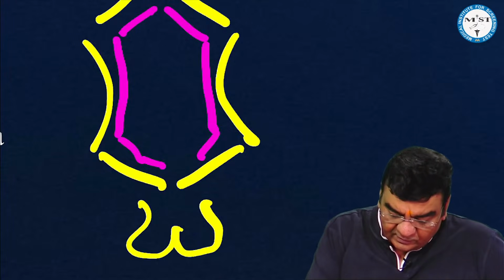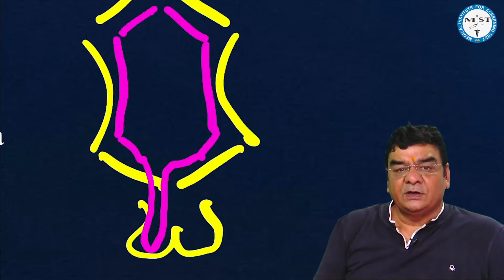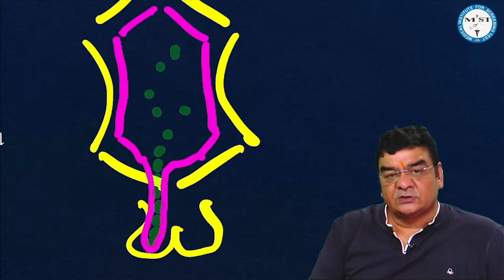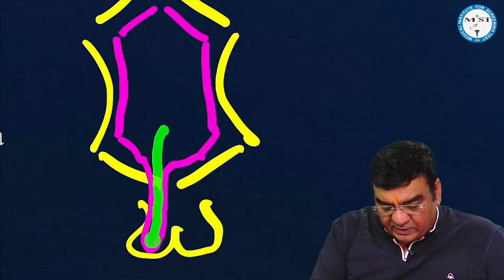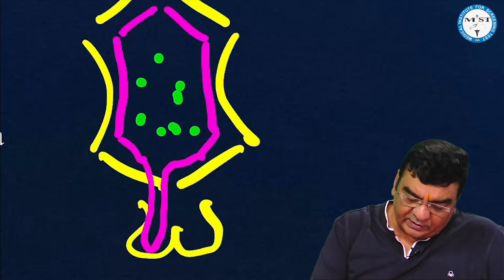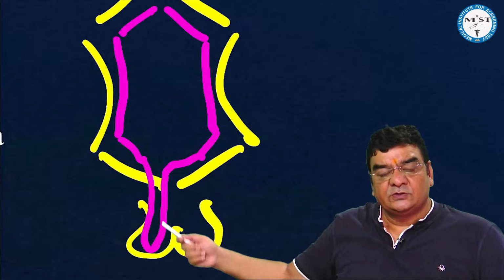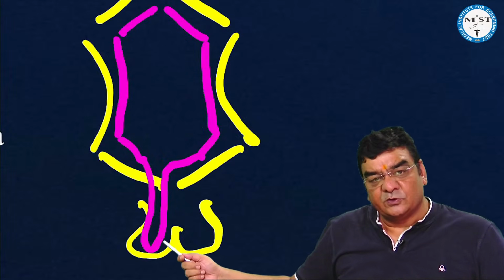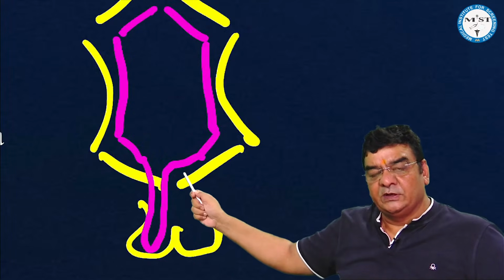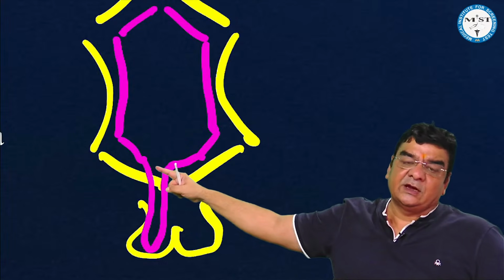But if suppose the story is like this after birth, then whatever is there inside the peritoneal cavity can easily go into the scrotum. If suppose the intestine or omentum is going down, that is congenital hernia, or if fluid in the peritoneal cavity is going down, that will be congenital hydrocele. Whether it is congenital hernia or hydrocele, the game is persistence of this processus vaginalis. That is why what we have to do in congenital hernia or hydrocele, we have to just open the inguinal canal, tie this connection off and close the inguinal canal. That is called herniotomy.